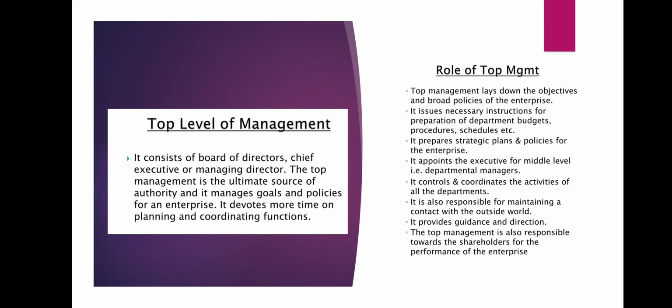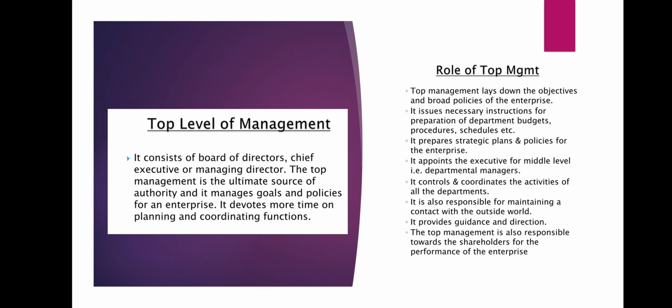Next, we will discuss these three levels of management one by one in brief. Very first, we have the top level of management. Top level management consists of the board of directors, chief executive or managing director. The main role of the top level management is to make plans and policies for the organization, so it consists of the top level authorities like the board of directors,